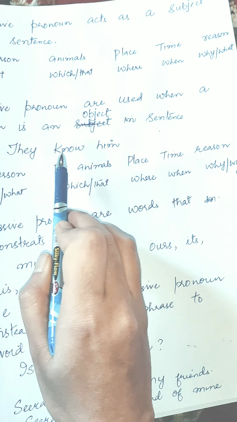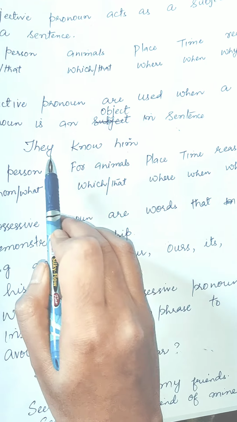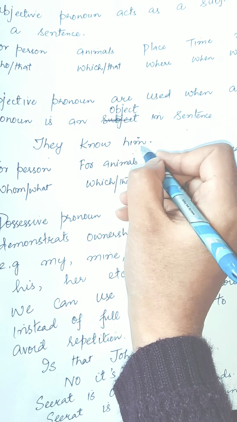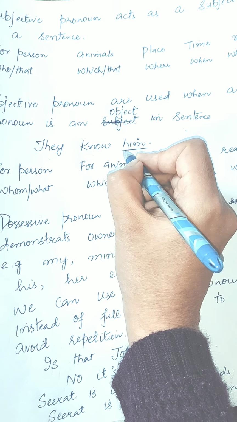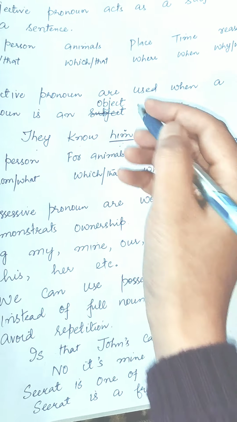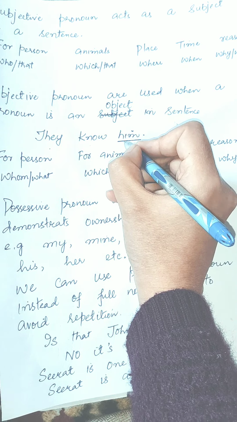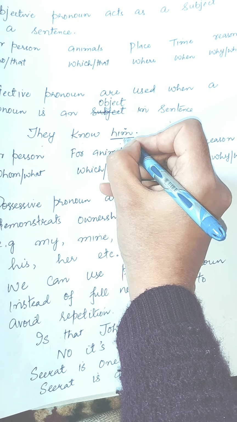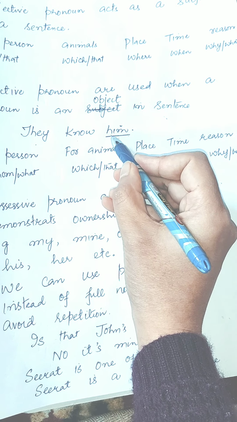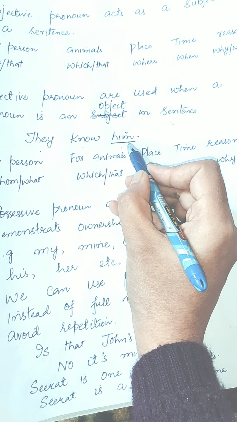Here, they know him is the example. Him is the object. Why? Because it receives the action. So it is an objective pronoun because it is used as an object in the sentence.